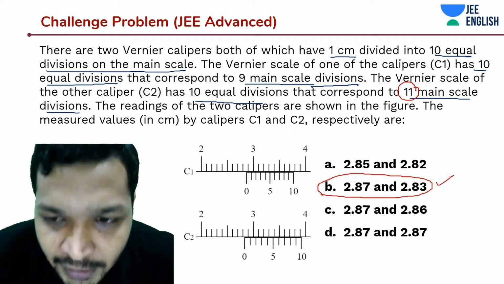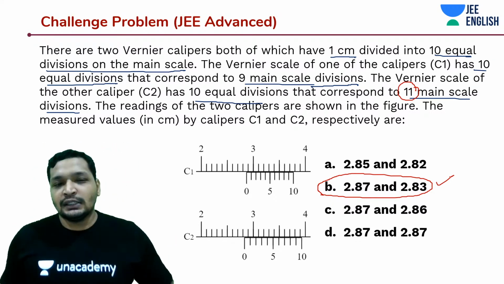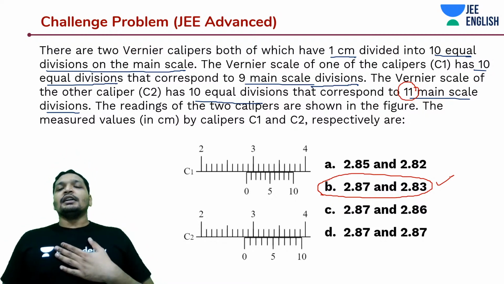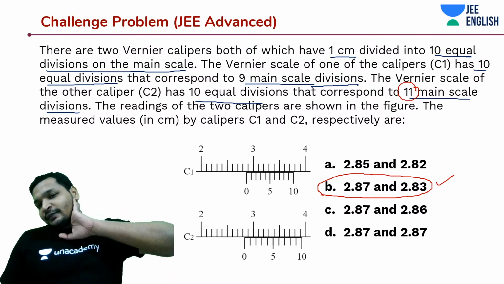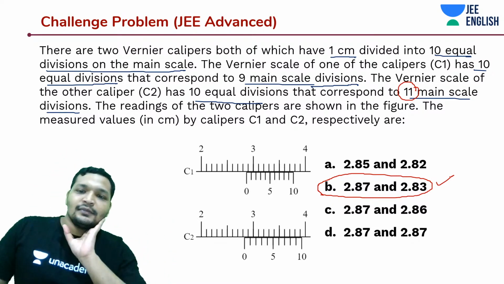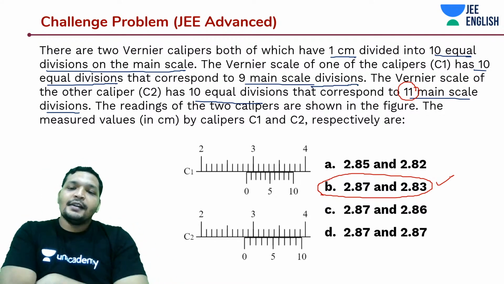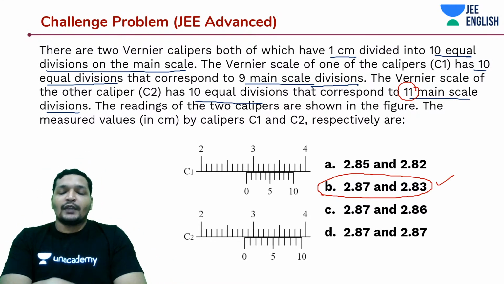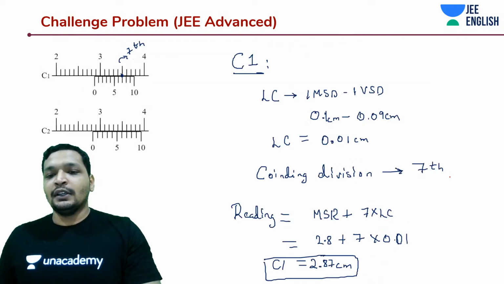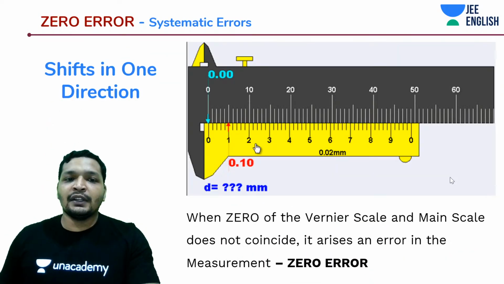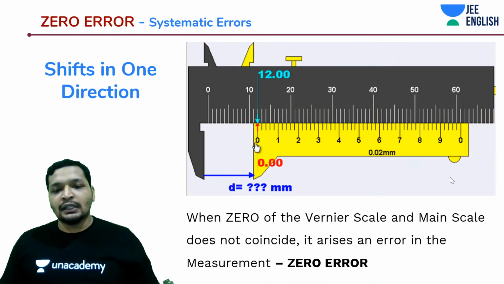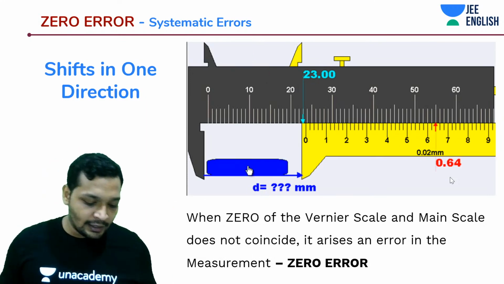Did you notice something unique in this? Since it is a 10 division based thing, it is kind of complementing. Okay, I hope you understood this concept. You can watch it again maybe after the class. So let's get into something interesting known as your zero error.